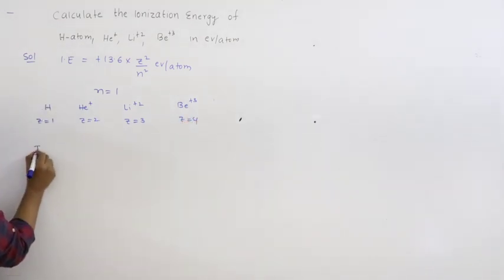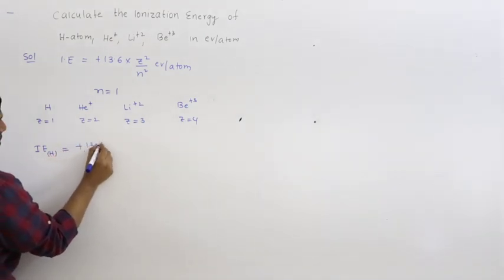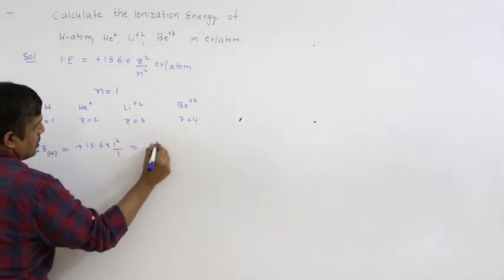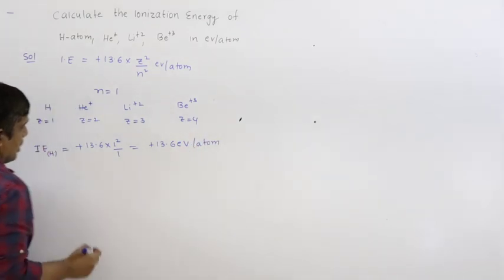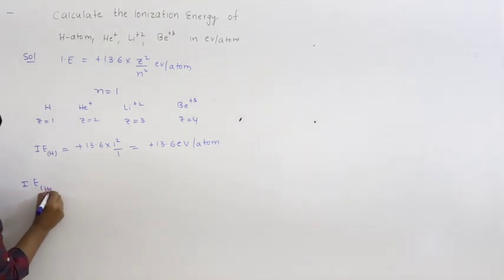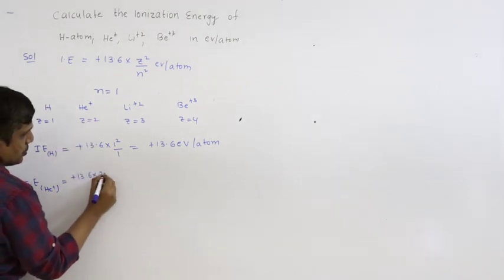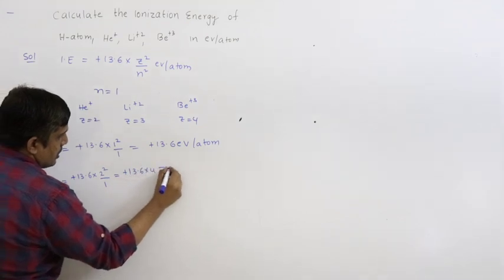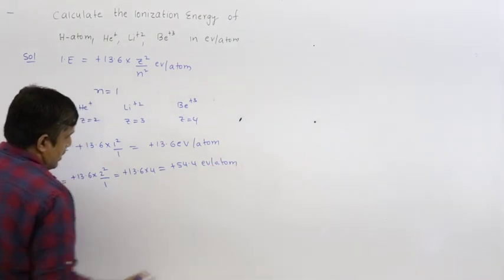Now let us calculate for hydrogen. Plus 13.6 into Z square, Z is 1, square by 1, which is equal to plus 13.6 eV per atom, electron volt per atom. Next, ionization energy of He plus: plus 13.6, Z is 2, square by 1, so plus 13.6 into 4, that is plus 54.4 electron volt per atom.